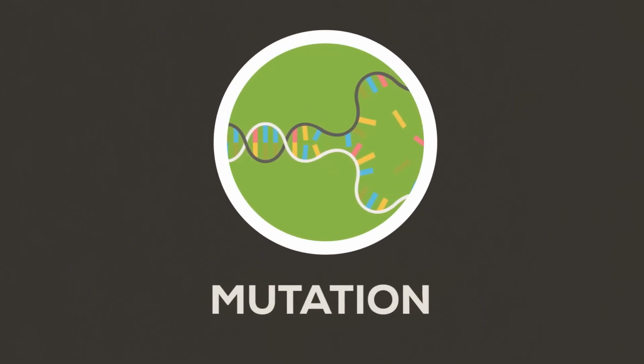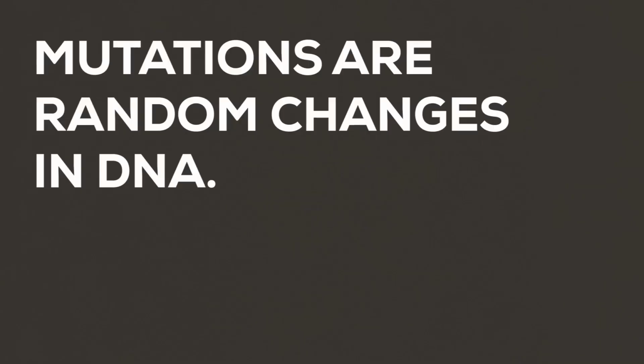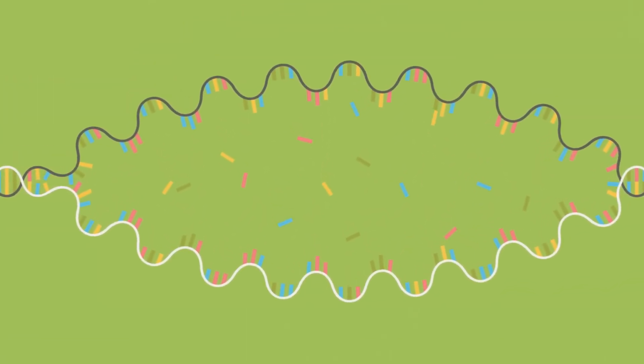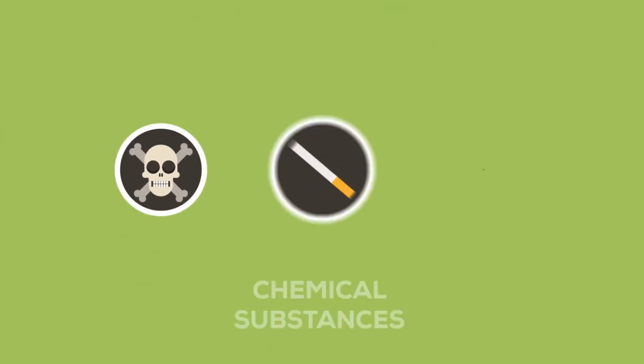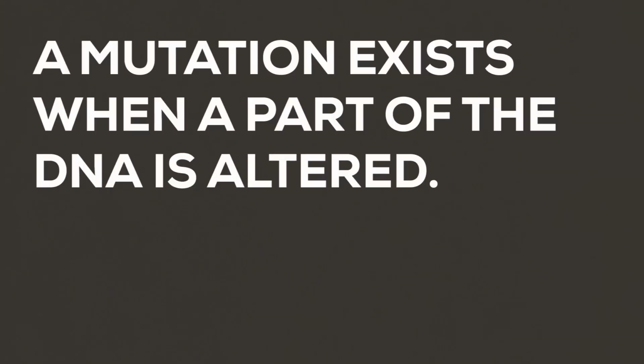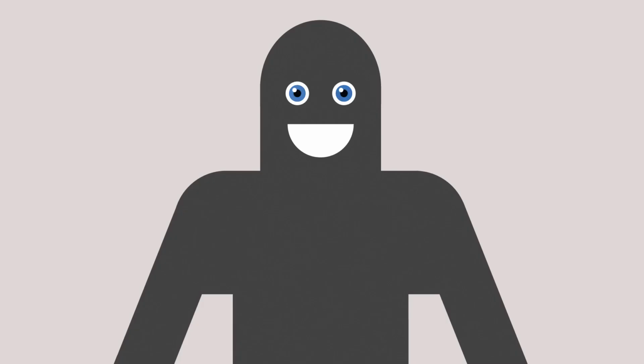But mutations are also important for evolution. Mutations are random changes in DNA. These can also be described as copying errors within the DNA, triggered by toxins or other chemical substances or by radiation. A mutation exists when a part of the DNA is altered. These changes are often negative and may result in illnesses such as cancer. However, they may also have neutral or positive effects, such as the blue eye color in humans, which is one such random mutation.